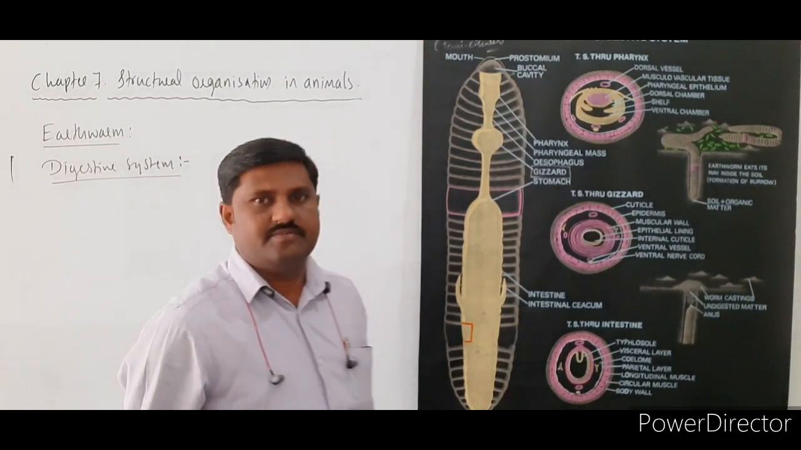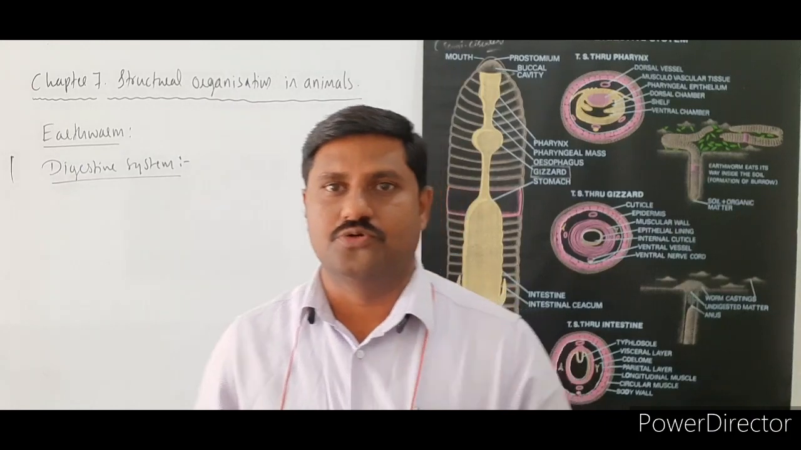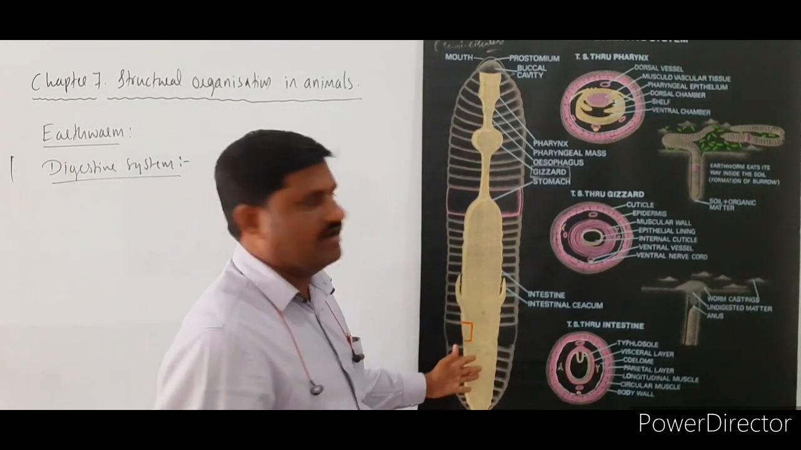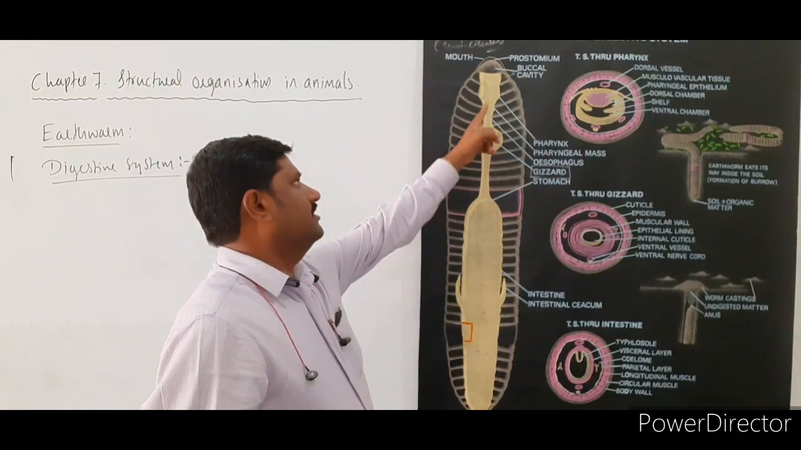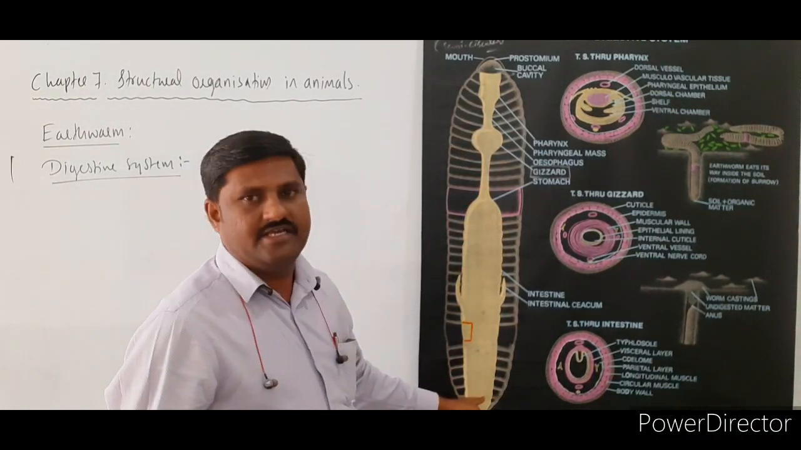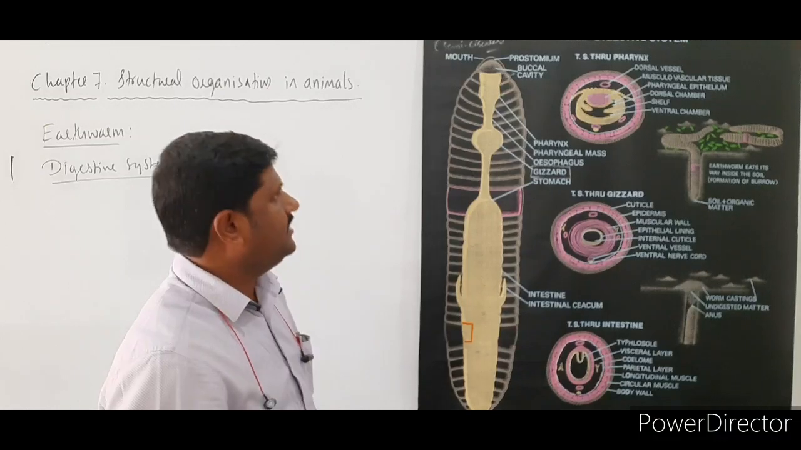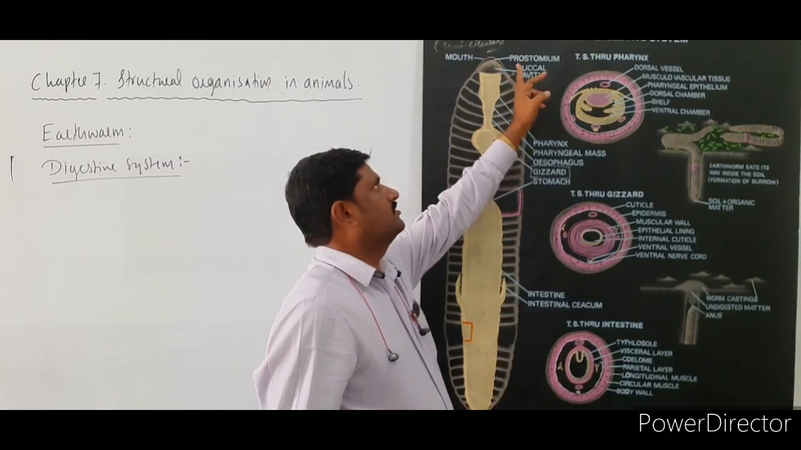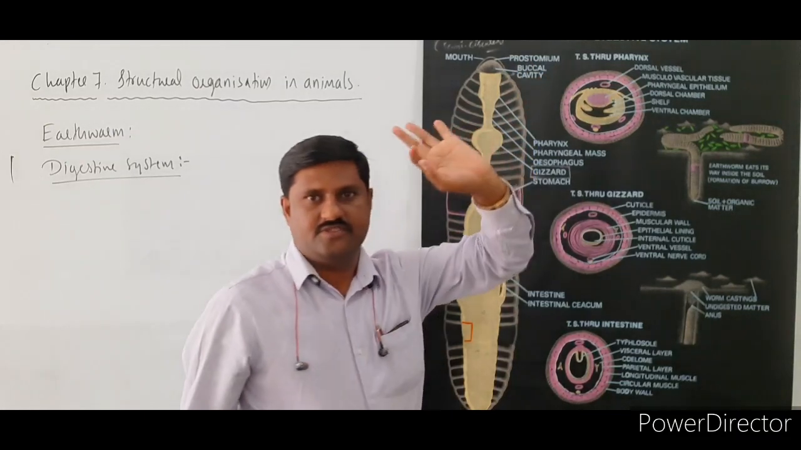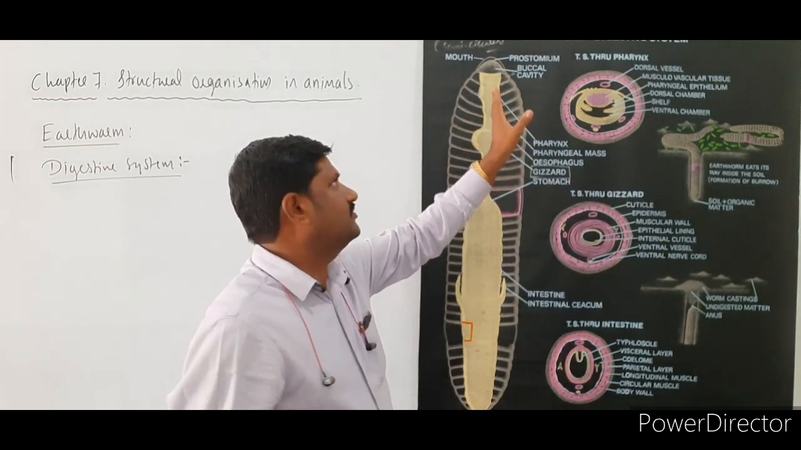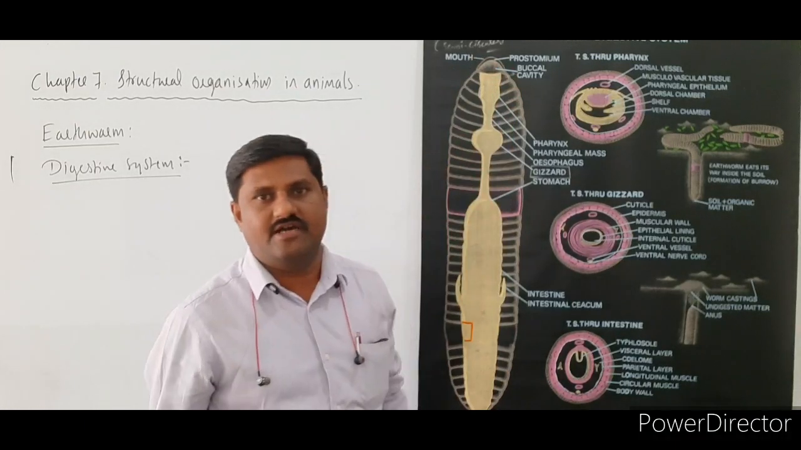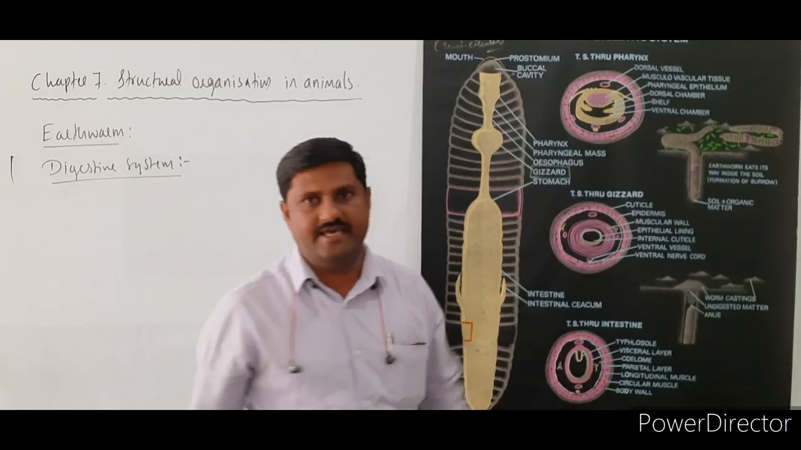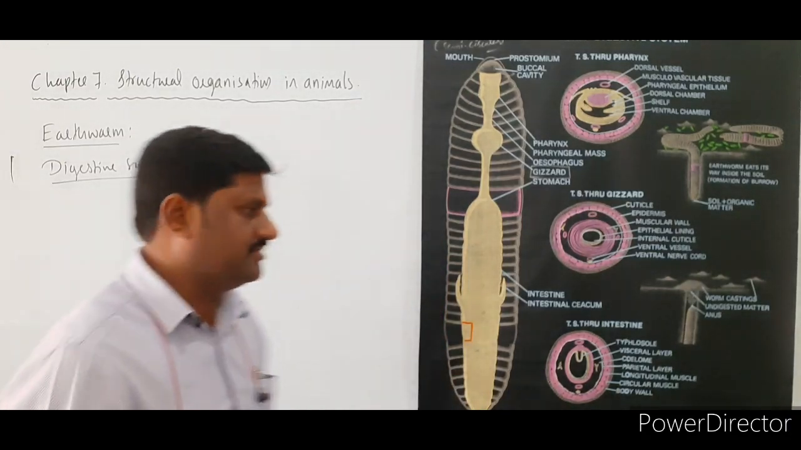The digestive system of earthworm mainly includes certain parts. You are observing here the structure of the earthworm, in which mainly the digestive tract is shown. Mouth is there, and prostomium is there. These are the structures present in the first segment of the body, followed by the buccal cavity. I shall write all those parts here.